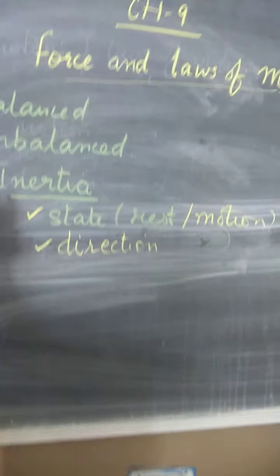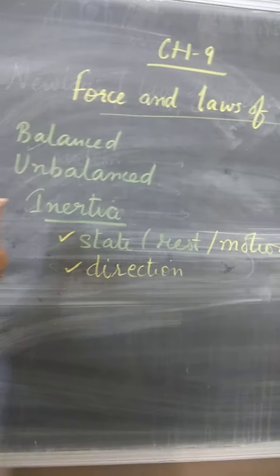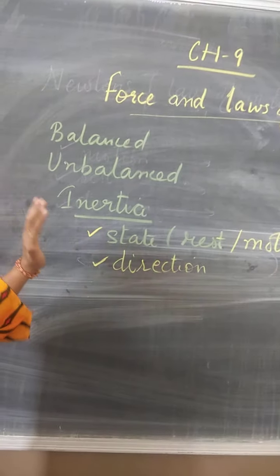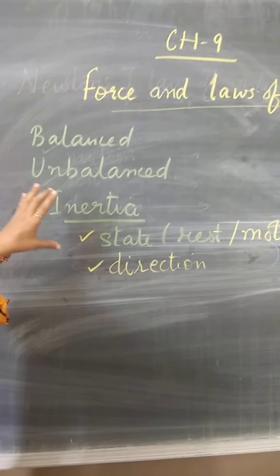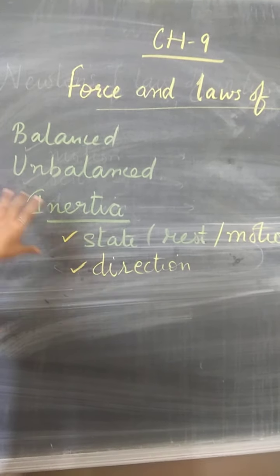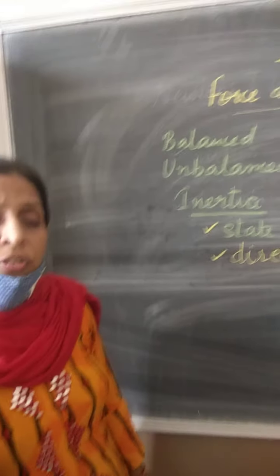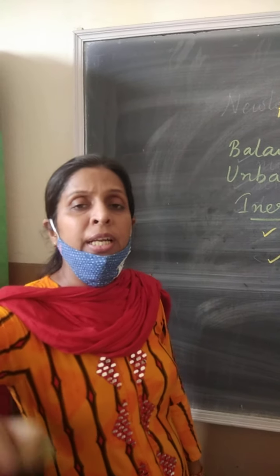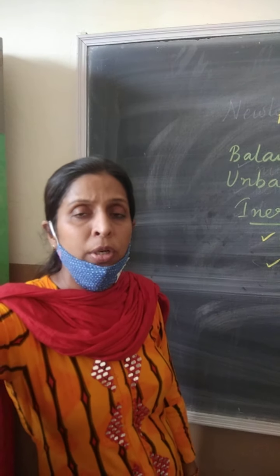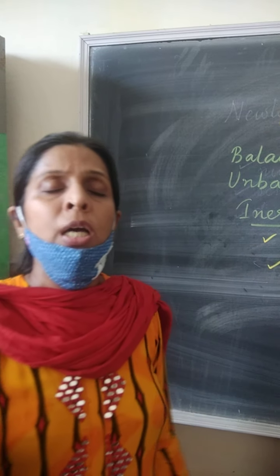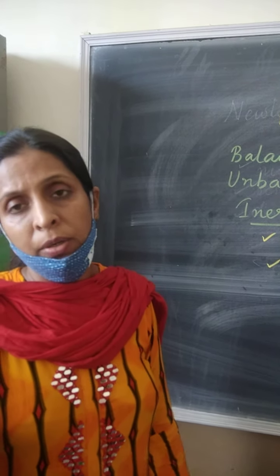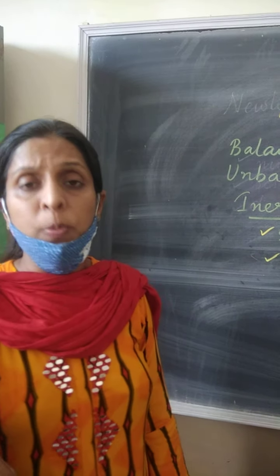Many examples related to inertia and the first law of motion are given in your NCERT book. Just see children, inertia and Newton's first law are closely related to each other. In the first law of motion I said, a body at rest remains at rest, and a body in motion will continue in motion until an external force is applied on it. So which property am I explaining here?